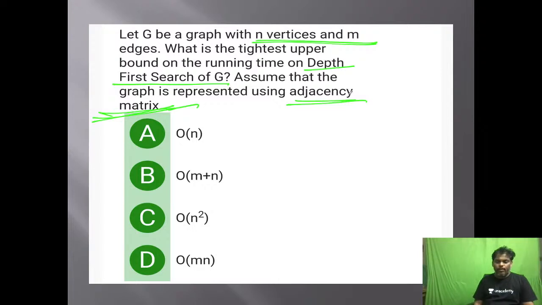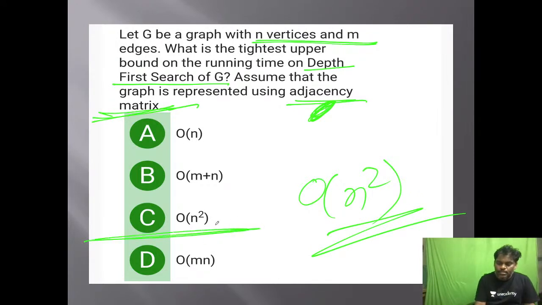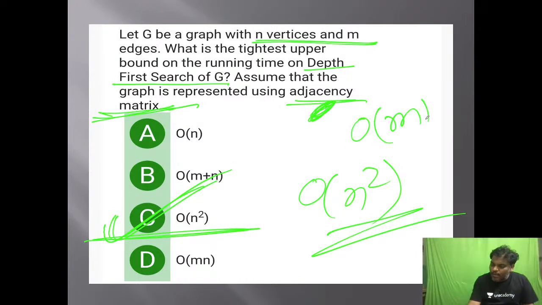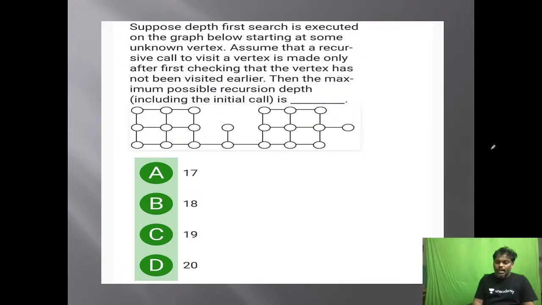So there is a graph with n vertices and m edges. If you apply the DFS algorithm, with the graph represented as an adjacency matrix, what will be the time complexity? Number of edges doesn't matter, number of vertices matters. What is the answer? Order of n square. Adjacency matrix. Answer is C. If it is an adjacency list, the answer is order of m plus n. Adjacency list is order of m plus n. Adjacency matrix is order of n square. Careful.